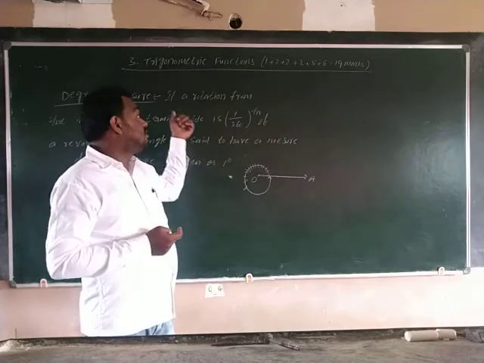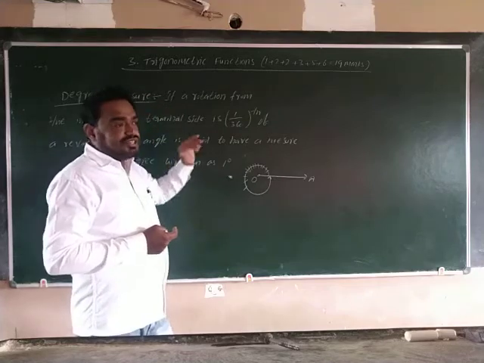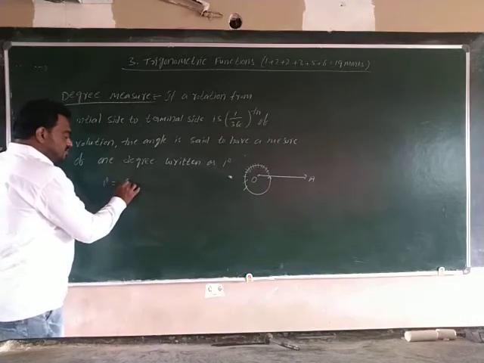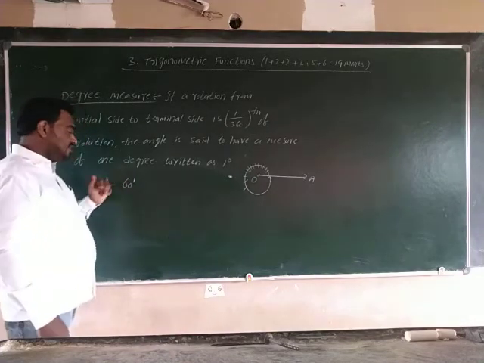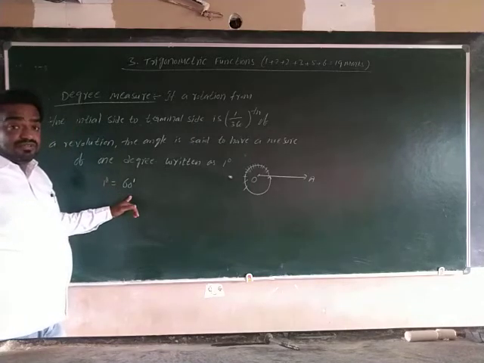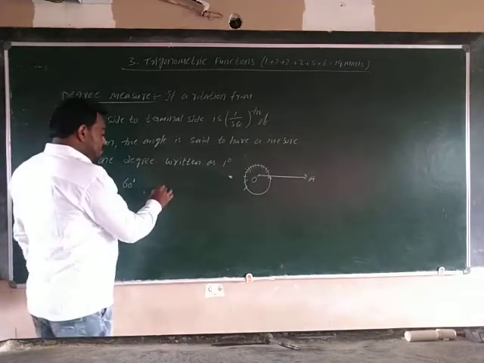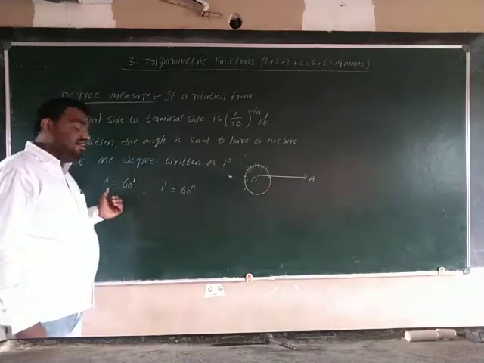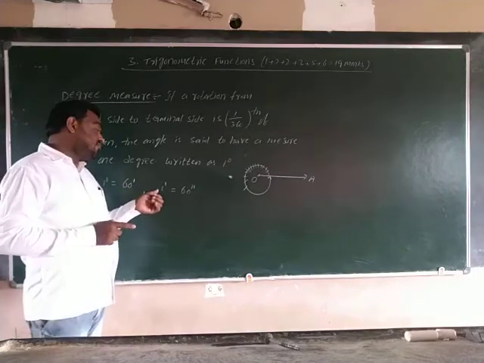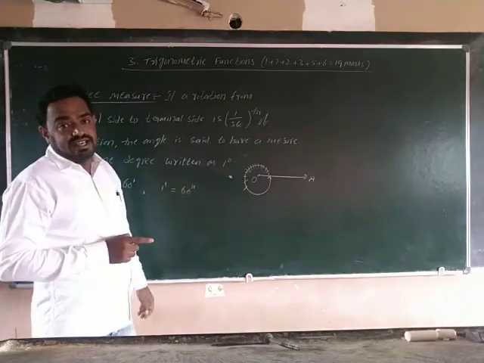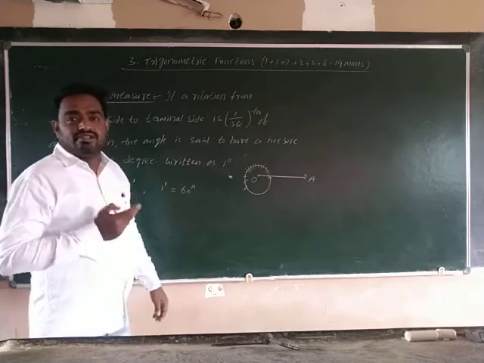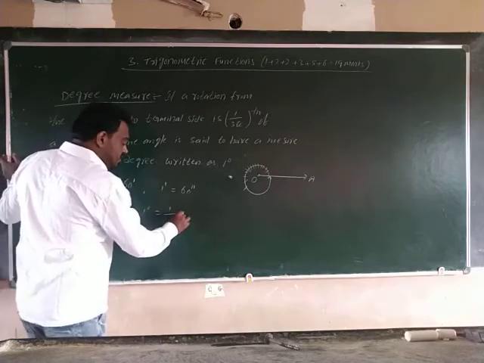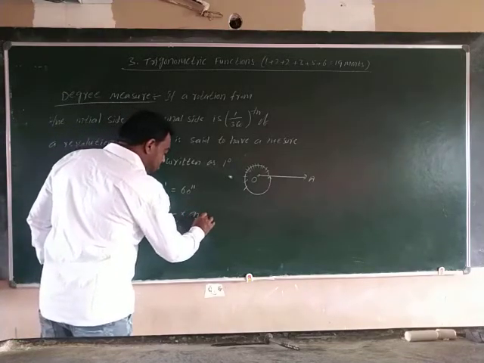Next, 1 degree equals 60 minutes, and 1 minute equals 60 seconds. So 1 degree equals 1 by 360 of a revolution.